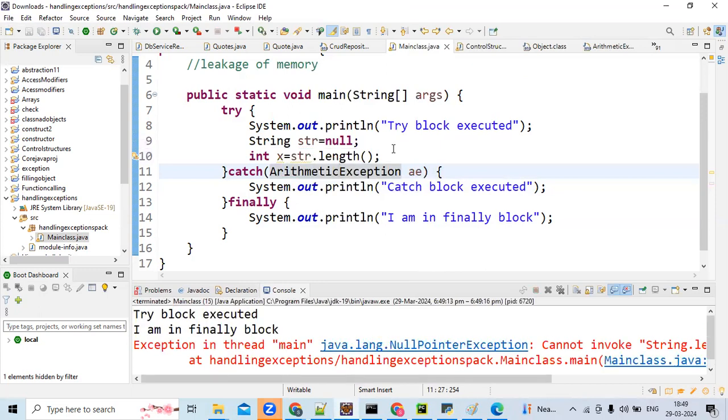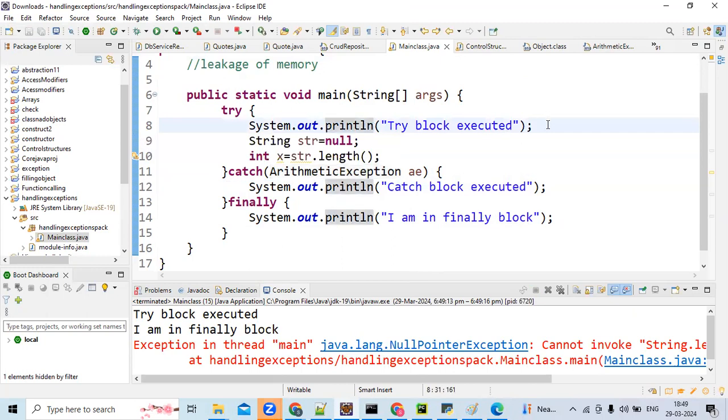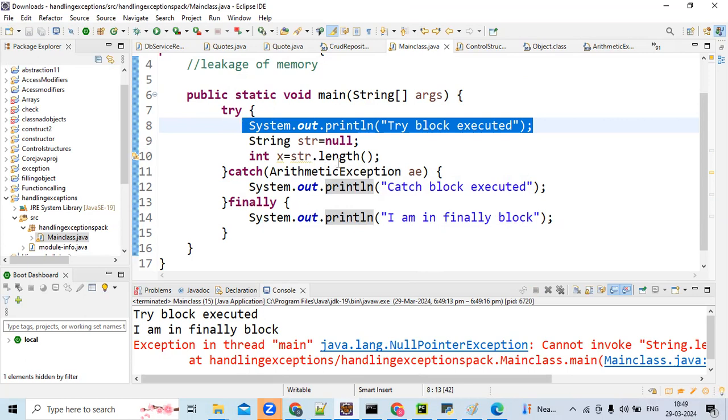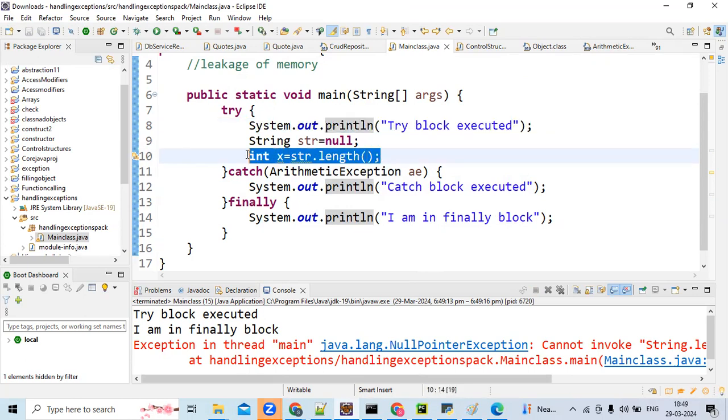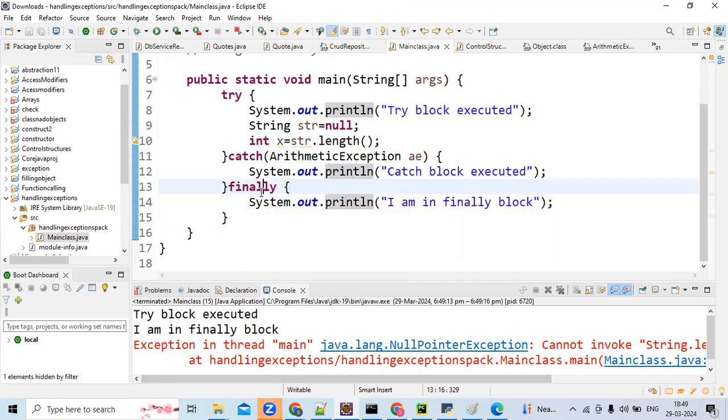See here, even with a runtime exception, first this line is printing. Can you tell me which exception it is raising in line 10? Null pointer exception. So you're not catching it anywhere, so it is an error, but before the exception, the finally block is executed. So this is case 3.